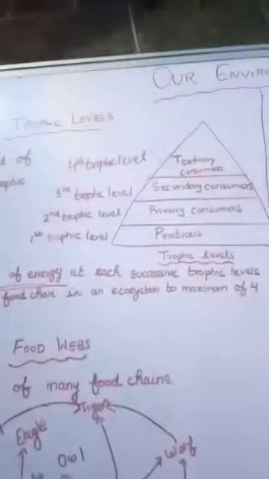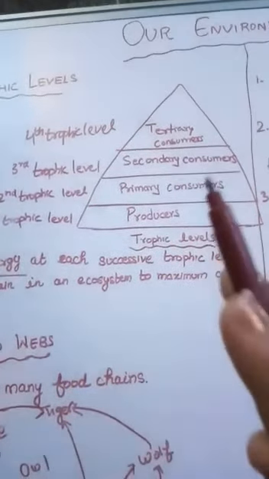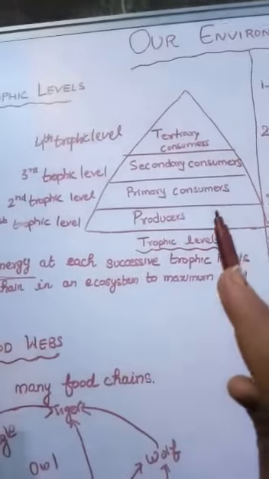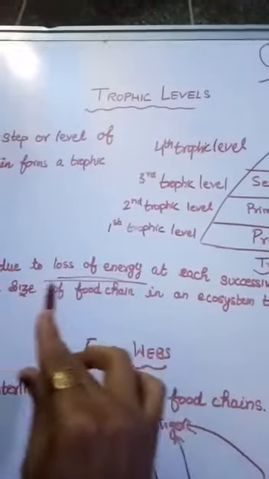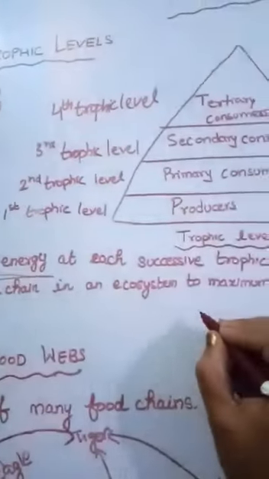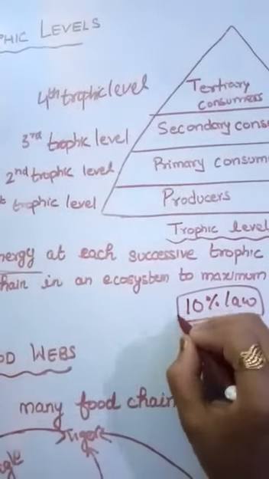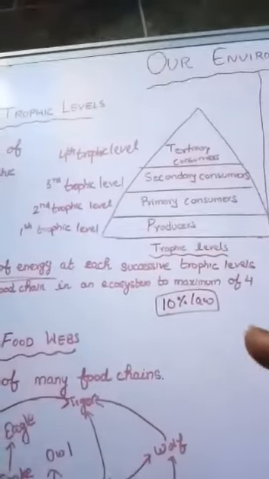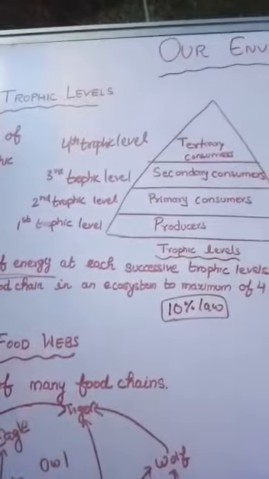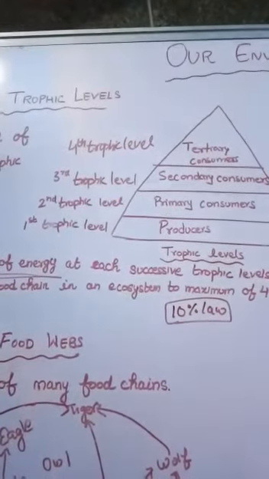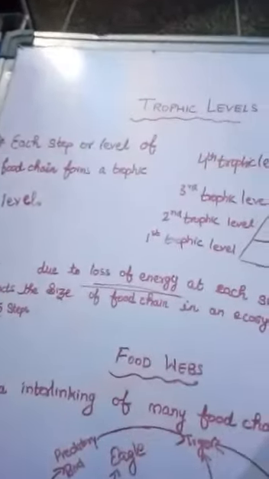That means this trophic level consists of a maximum of 4 or 5 steps or levels, not more than that. Why? Because at every step the loss of energy takes place, and as we studied earlier, according to the 10% law, only 10% of energy is transferred to the next level. If there are more than 4 or 5 levels, according to this 10% law, the level which is at the top gets no energy. That is why it is up to the 4 or 5 steps only.